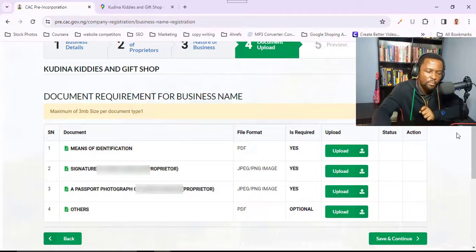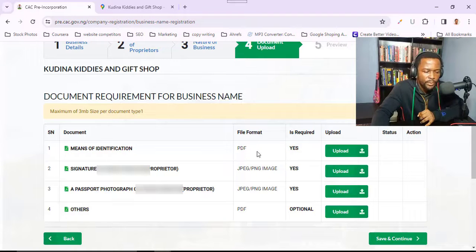We are now at step number 4, and as you can see here, it is where you are going to upload the documents. These documents are to help them to verify the information that you have given already. So the first type of document is the means of identification. Then you have the signature of the person. Then you have passport photograph of the person, and then others. These are other supporting documents that you may want to add to further prove what you are doing. Okay, but you can see here that is optional, so all these other ones are required.